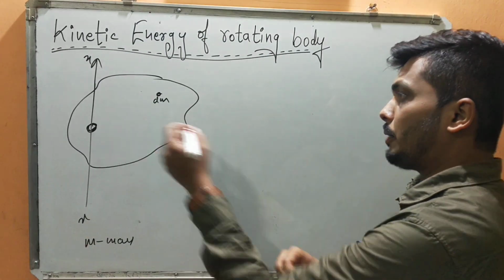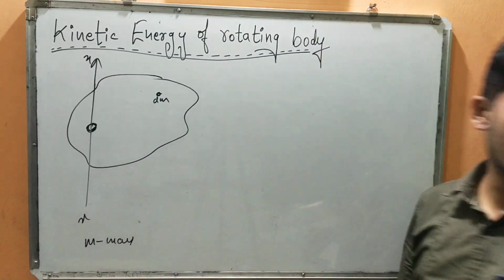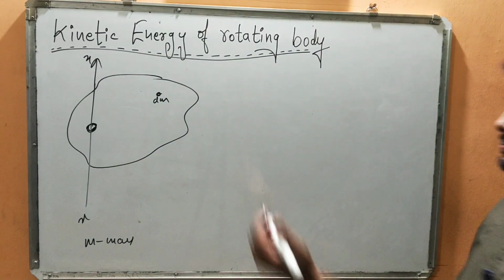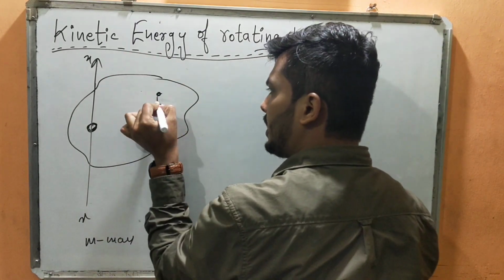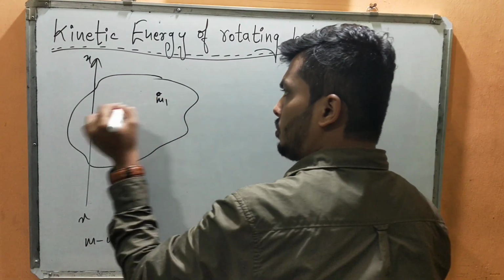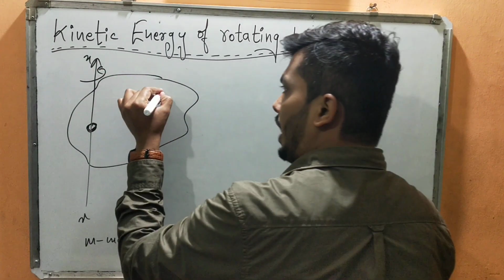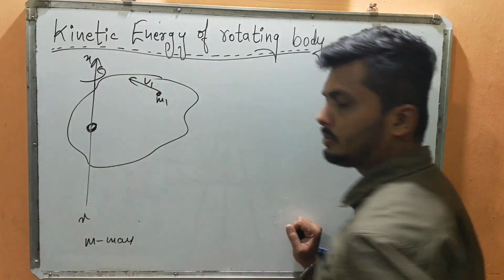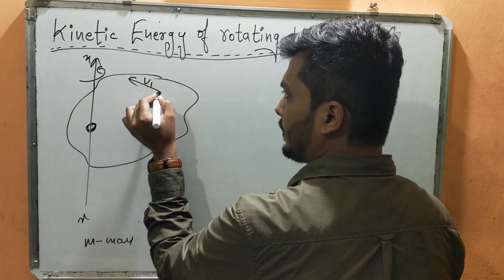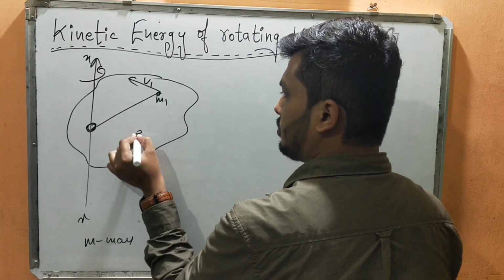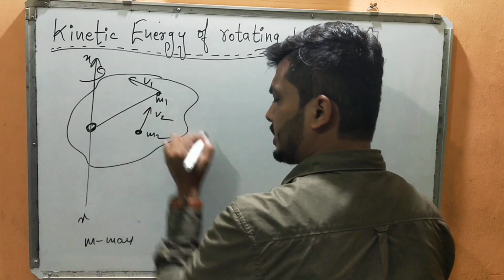Now, if I apply force to this body, definitely it is going to rotate. Yes or no? Instead of writing dm, I will write m1. This mass, rotating about the axis, will have velocity v1 in this direction. Similarly, if I consider one more mass m2, it will have velocity v2 in this direction, and similarly m3.